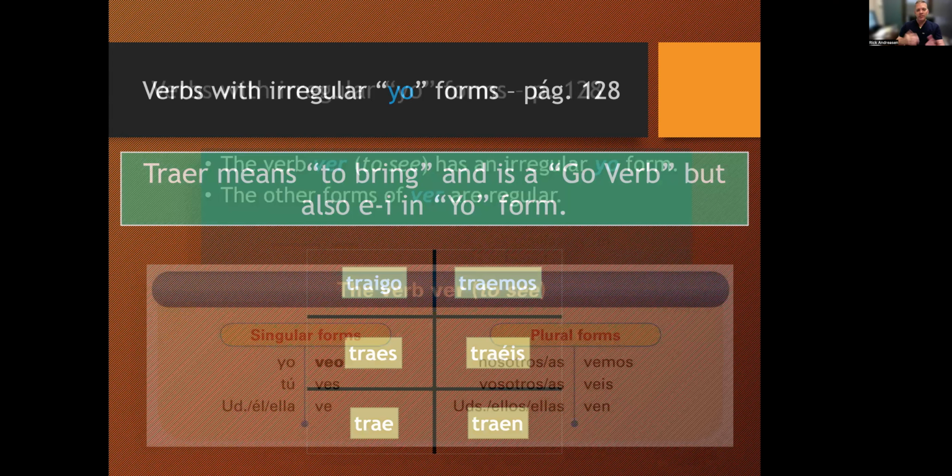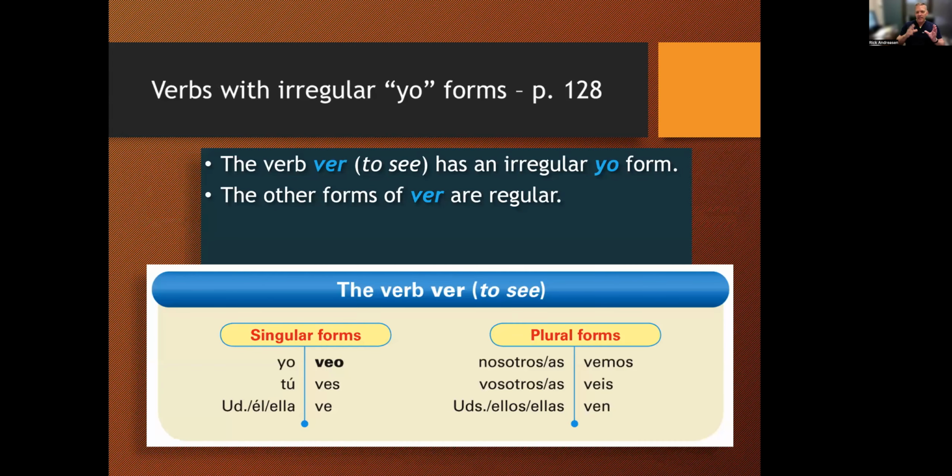Okay, next verb, to see, ver. We've used that before. And ver at first glance doesn't actually look irregular. But it is because the root is just the letter V, because it's a short three-letter word. So if you take out the ER, technically the yo form would be vo, which it is not. So we add an E in there, veo. Otherwise, it's regular. So it's not a go verb, but it is irregular because we add an E back into the verb with the yo form. So yo veo. Tú ves, usted, él, ella ve, nosotros vemos, vosotros veis, ustedes, ellos, ellas ven.